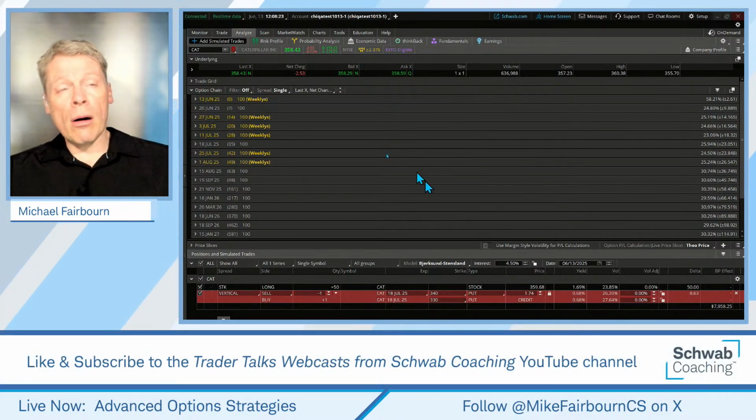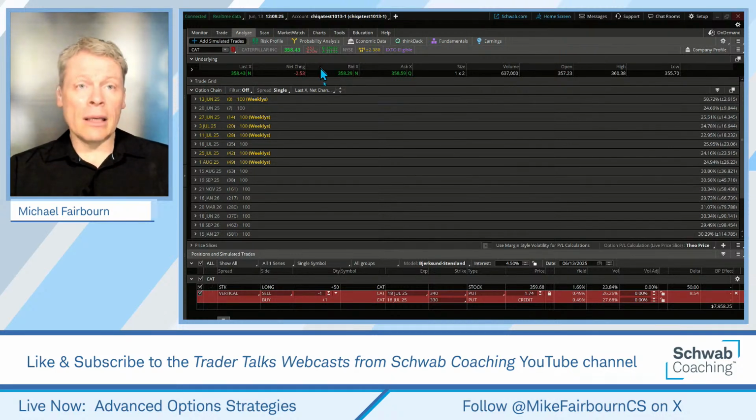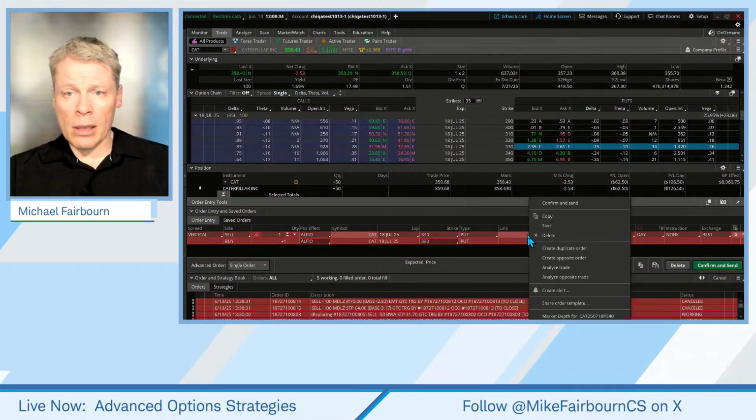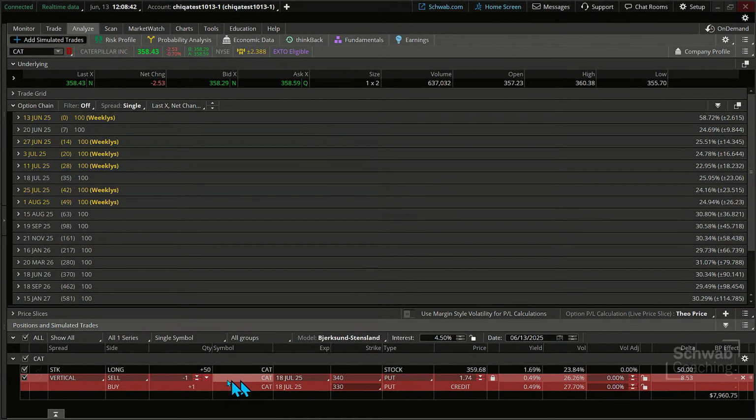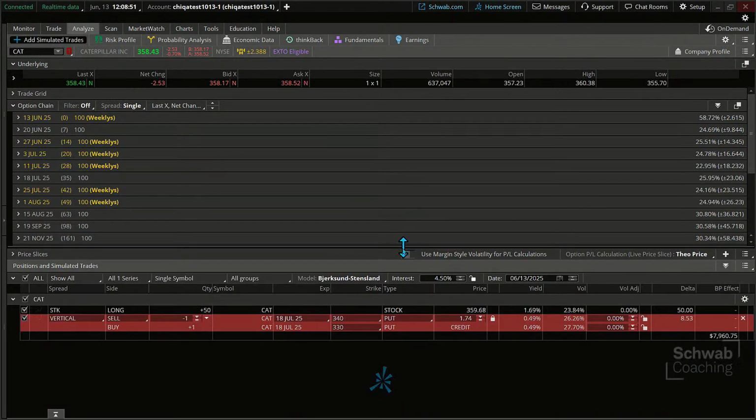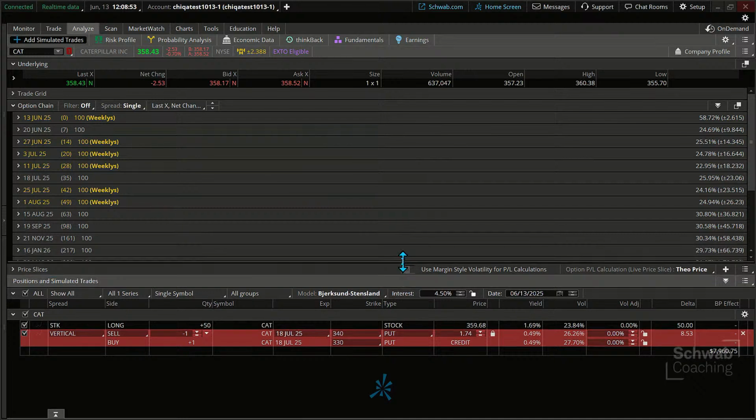So we are now, you'll notice because I right-clicked to analyze and left-clicked Analyze, opened it up in the Trade tab. We'll do that again. Right-click, Analyze Trade, and then I left-clicked, and it put us right into this position. So we've already built it in the Add Simulated Trades. It's done here for us. It's right down here below. You can check and see. In fact, I'll just pull this off the bottom. We don't need all that extra space. That's fine. There you go. So there you have it.